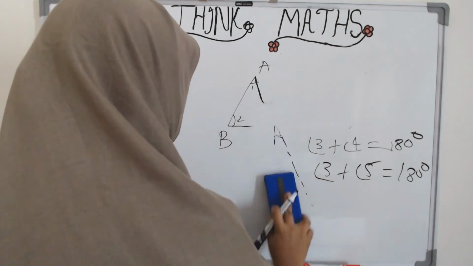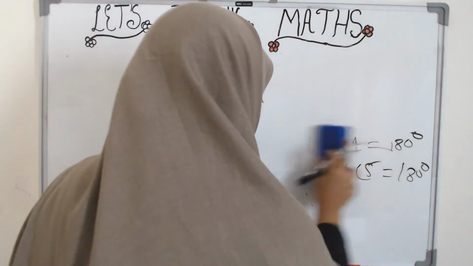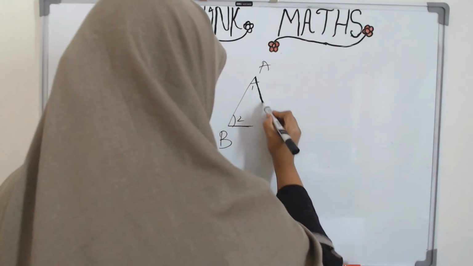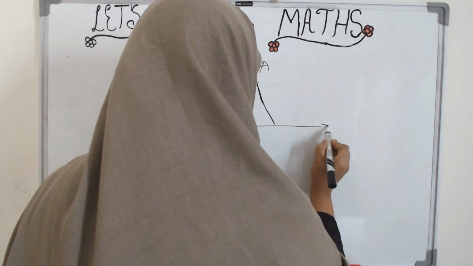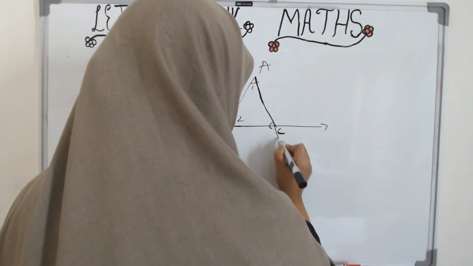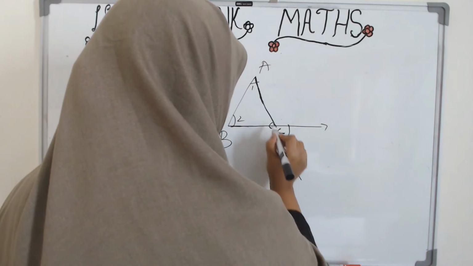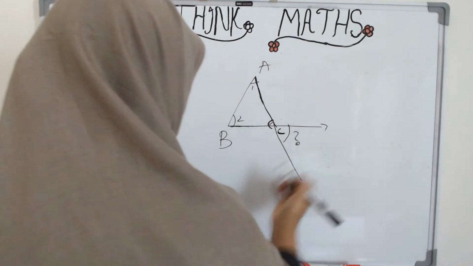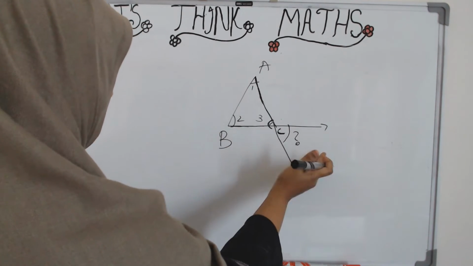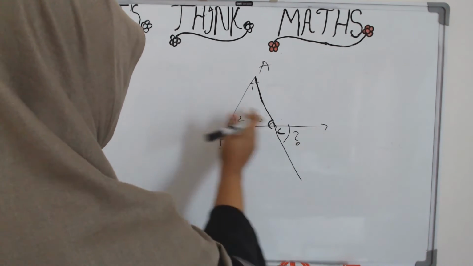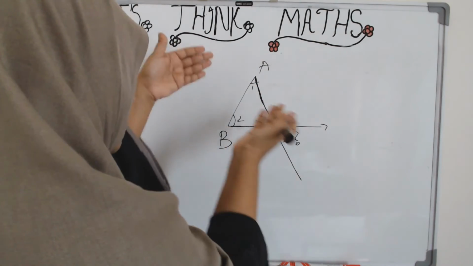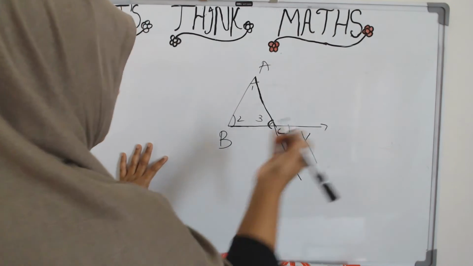Let me show you another example. Let us extend this, okay, and extend this. What about this angle? Is this angle the exterior angle? No, because see, 3 lies here. This is not even near 3. 3 is lying here and C is lying here. It is not even adjacent to 3. So leave alone making a linear pair, it is nowhere even near 3. So this is not an exterior angle.